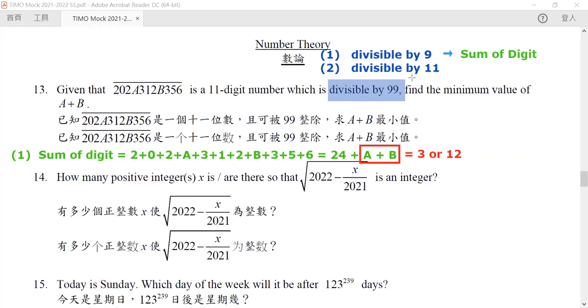For divisibility by 11, we have something very similar to the sum of digits, but instead it is the alternate sum.